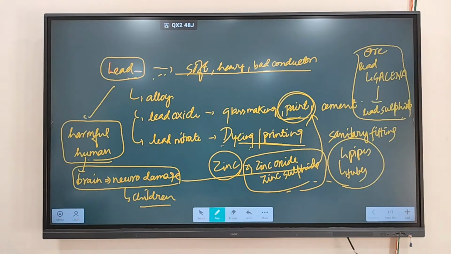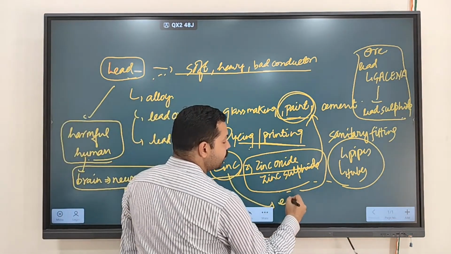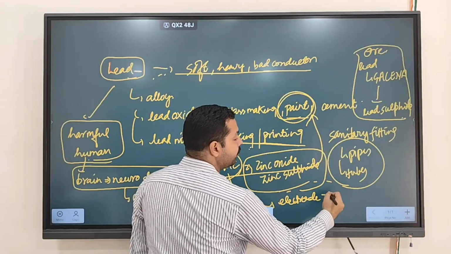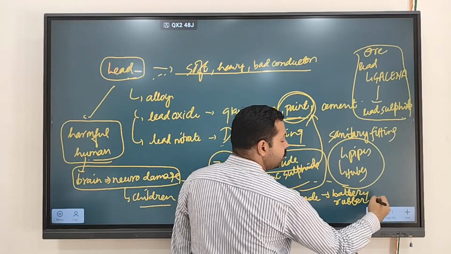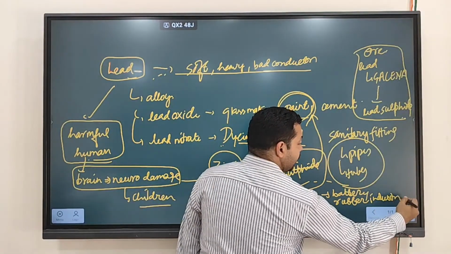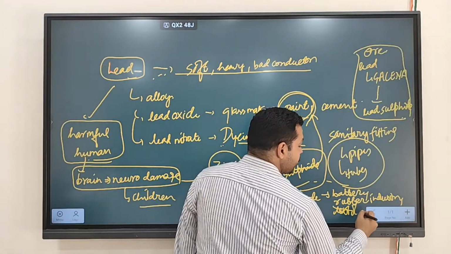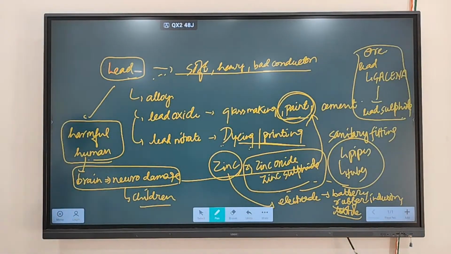And where do you use zinc? Zinc is used as an electrode in batteries. It is used in rubber industries. It is used in textile industries. So zinc can be used for various purposes: battery, rubber industries, and textile industries. Those are the areas where you are seeing zinc usage.